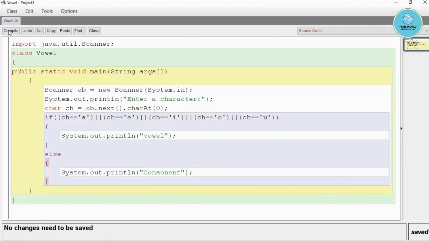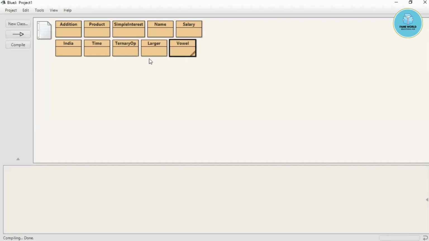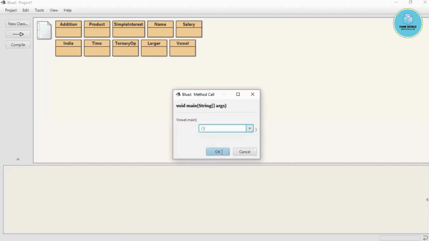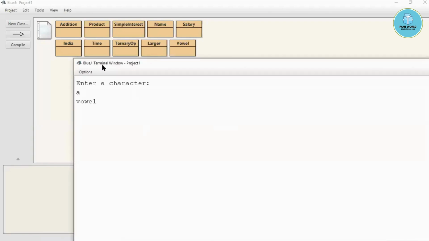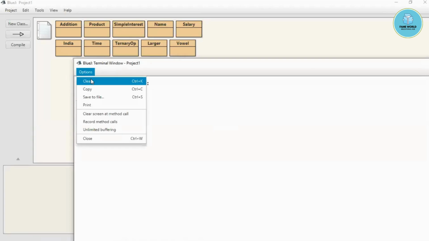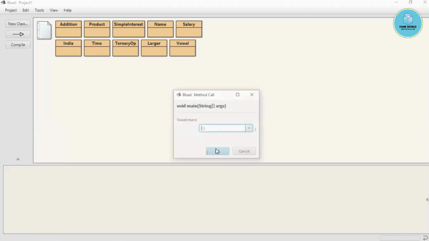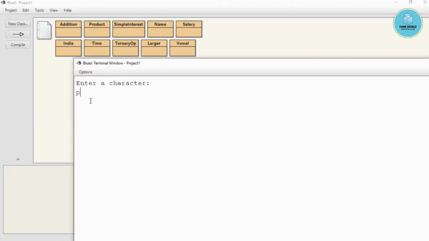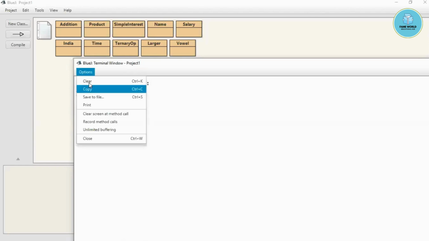Now I'm just going to compile it. Okay, and now I'm going to run it. Okay, so we will enter a character. You can see it is telling vowel, as A is vowel. Now I am just going to check for another value, so we will be able to check it for consonant also. Now I'm taking P, so you can see it is giving consonant, which is correct. So this way we can check for vowel and consonant.